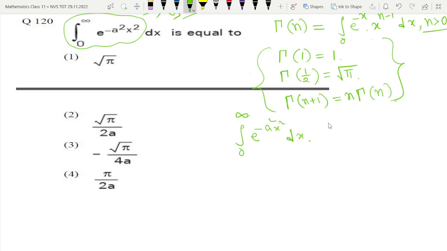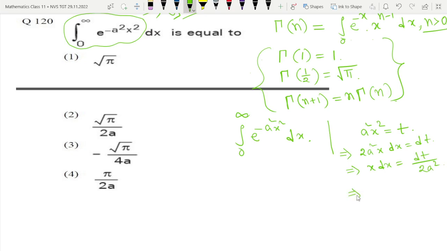So what we will do, we will put some substitution: a square x square is equal to t. That substitution we will apply here. If we put a square x square is equal to t, then it will become 2a square x dx is equal to dt, or from here we will get x dx is equal to dt by 2a square.